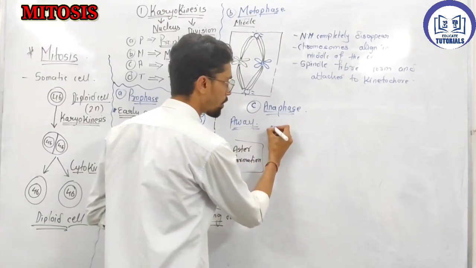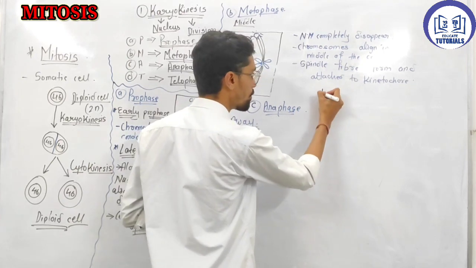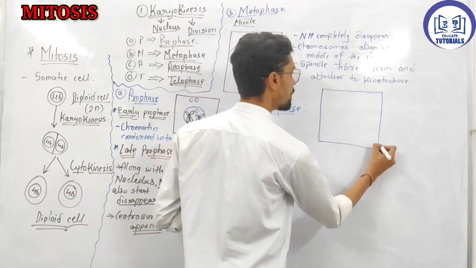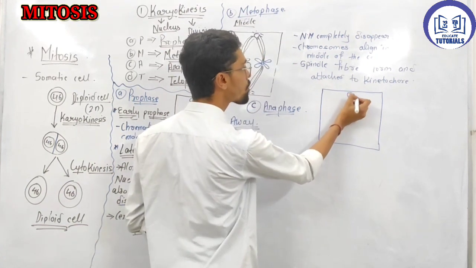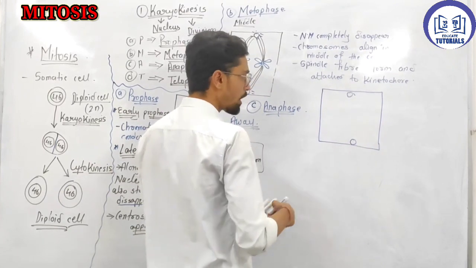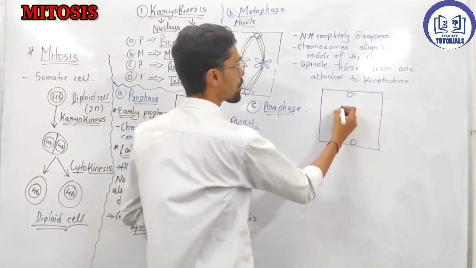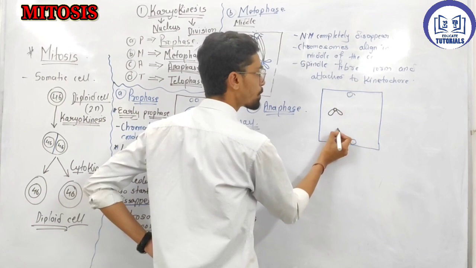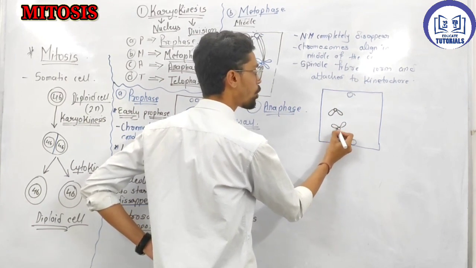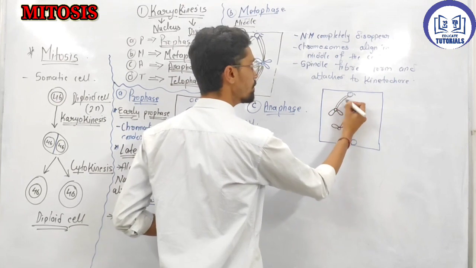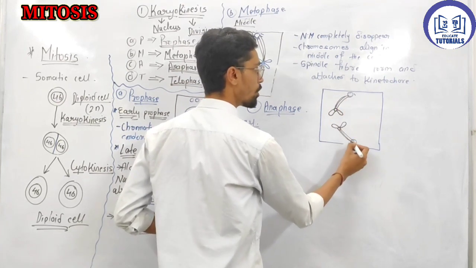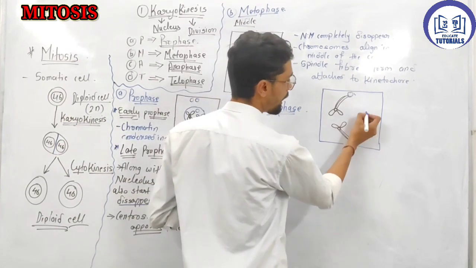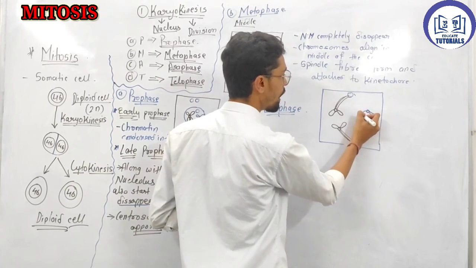So if I make a cell here in anaphase, assume that this is one cell. So these centrosomes, what will they do? They will start pulling the spindle fibers. So the chromosomes that are here will split. They split the chromosomes like that. Both the sister chromatids split out. And they form what?